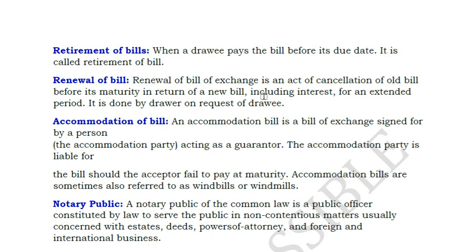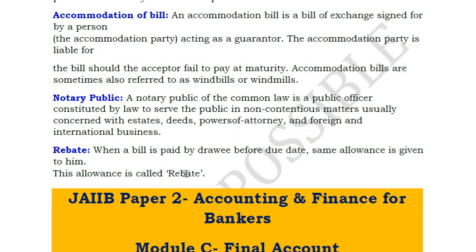Accommodation of a bill is what I told you. The bill is signed by a person as a guarantor, and the accommodating party is liable for the bill. That means it is just like a bill of exchange, but a friendly relation comes into play here. Okay, so that is the major difference between a normal bill of exchange and an accommodation bill of exchange. Notary public is a common public law officer; in case of a dishonor of a bill of exchange, it has to be notarized.